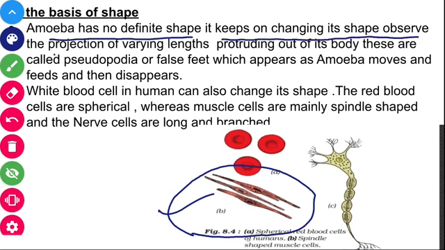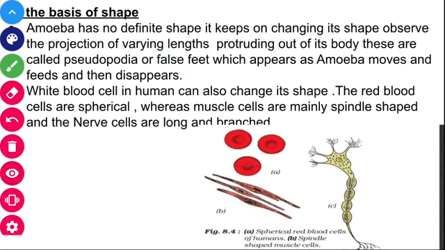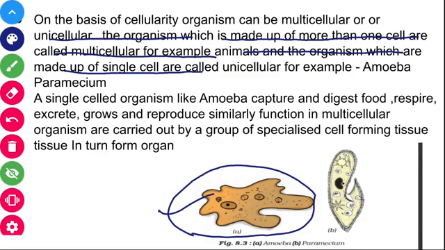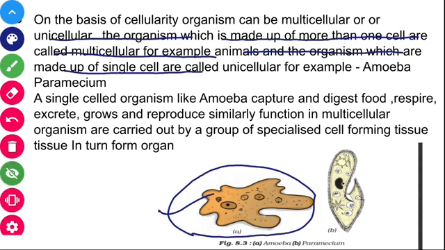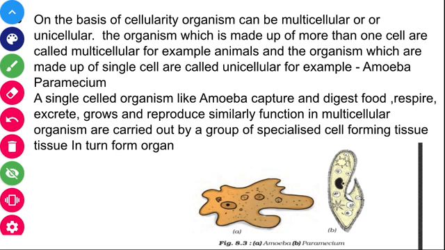The projections of varying length protruding out of its body are called pseudopodia, or false feet. Here you can observe that these extensions from its body are known as pseudopodia. When food particles come near, it engulfs them and takes them inside.